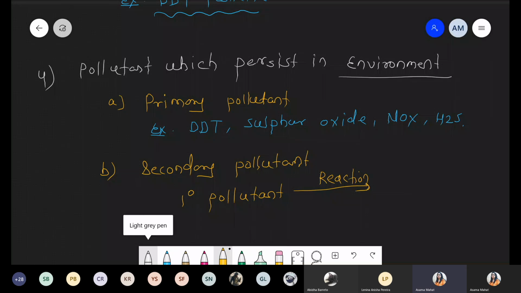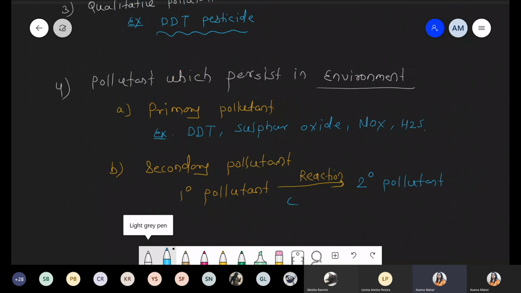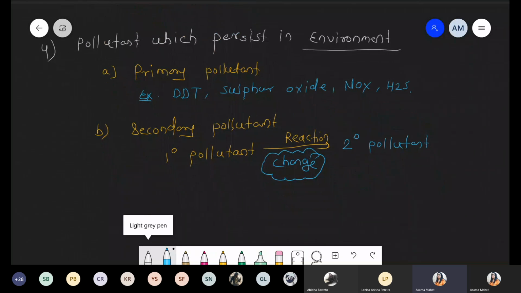Some harmful reaction is carried out, and after that reaction it is converted into a secondary pollutant. So the primary pollutant undergoes the reaction, some change occurs, and due to that change it is converted into a secondary pollutant. Further, we'll discuss in detail ozone, that is O3, and PAN. These are the 2 examples included in secondary pollutants.